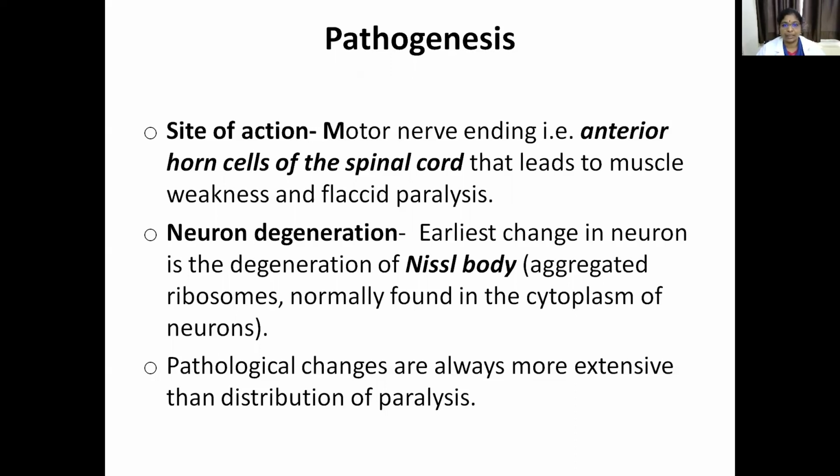It is causing neuronal degeneration. The earliest change seen is the degeneration of the Nissl bodies. Nissl bodies are present in the neurons. They are aggregated ribosomes normally found in the cytoplasm of the neurons. So the poliovirus is causing degeneration of the Nissl bodies of the neurons. Pathological changes are also seen, and they are more extensive.